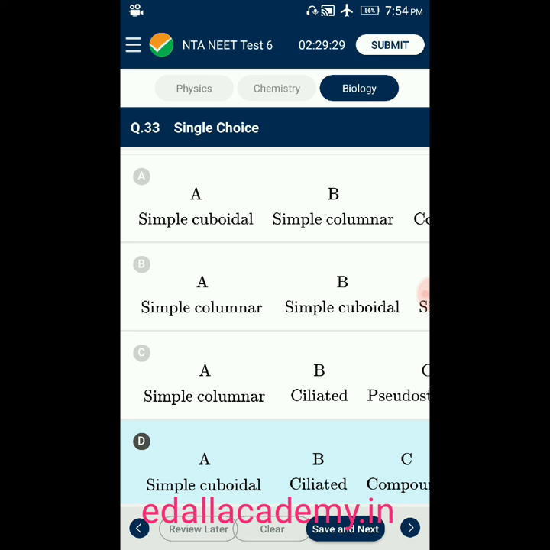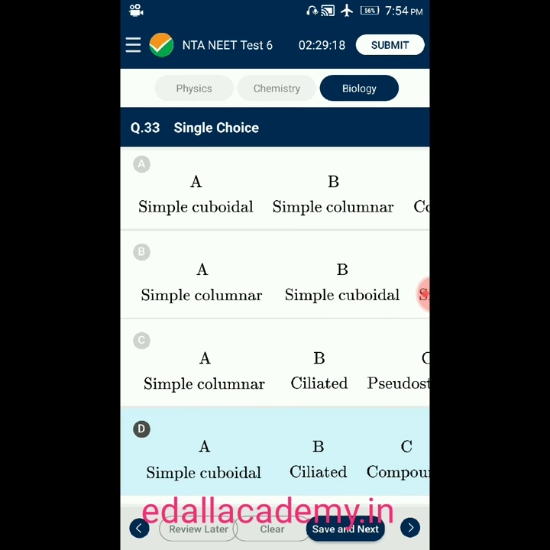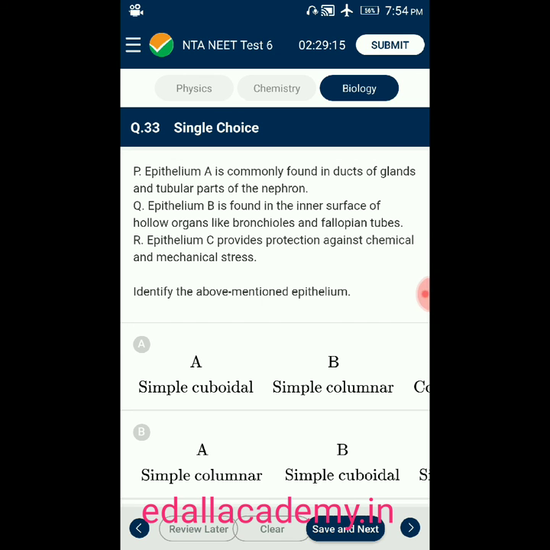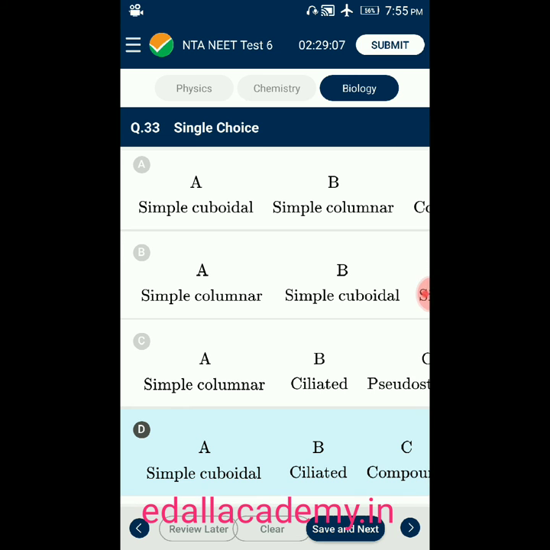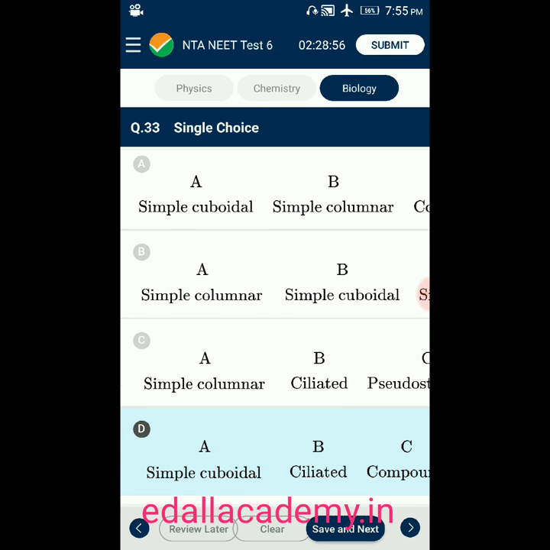A, simple cuboidal epithelium, B, ciliated, and C, compound epithelium. P. Epithelium A is commonly found in ducts of glands and tubular parts of the nephron. Answer is simple cuboidal epithelium. Q. Epithelium B is found in the inner surface of hollow organs like bronchioles and fallopian tubes. So this kind of epithelium is called ciliated epithelium. R. Epithelium C provides protection against chemical and mechanical stress. So this kind of epithelium is compound epithelium. So the correct option for this question is D.